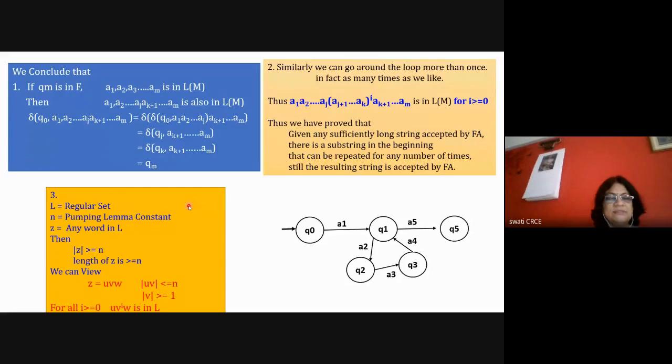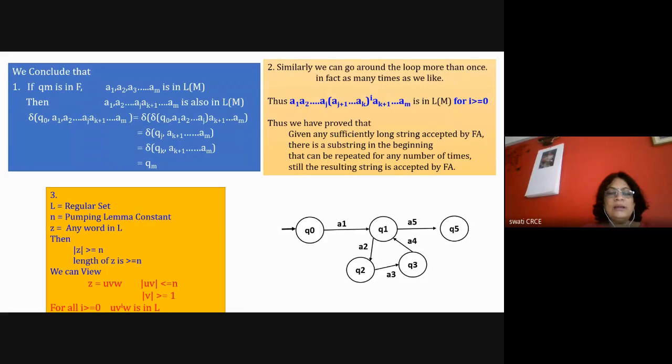So this pumping lemma theorem says that if L is a regular set, there can be a pumping lemma constant small n, and if Z is a word of the language, then the length of Z is greater than or equal to n. If the length of Z is greater than or equal to n, we can view this Z as UVW, where the magnitude of UV is less than or equal to n, to reach the final state, and the magnitude of V is greater than or equal to 1. At least it should be equal to 1.